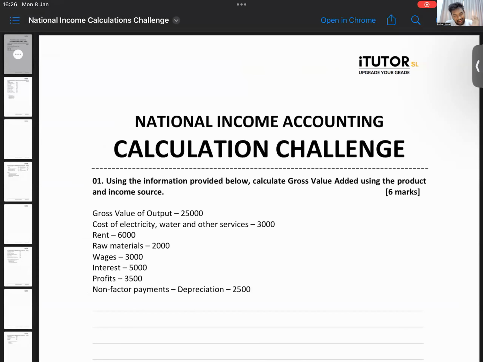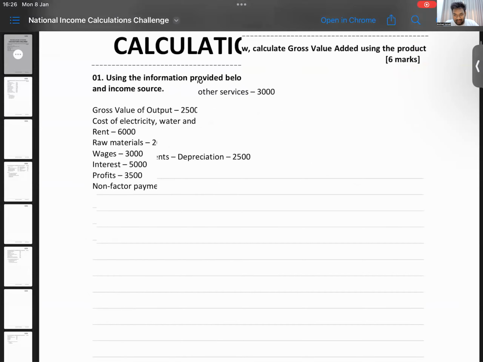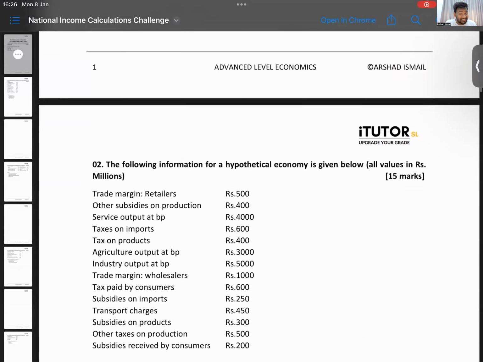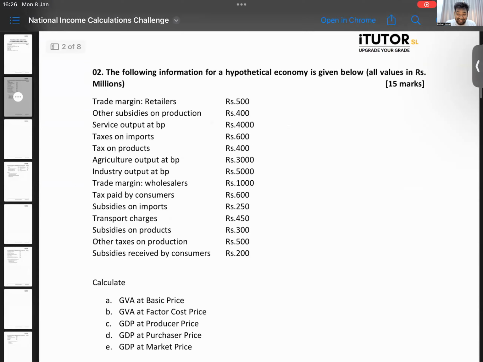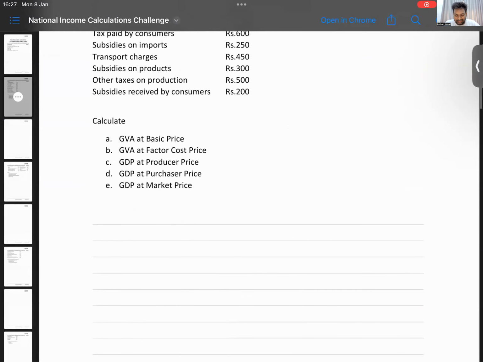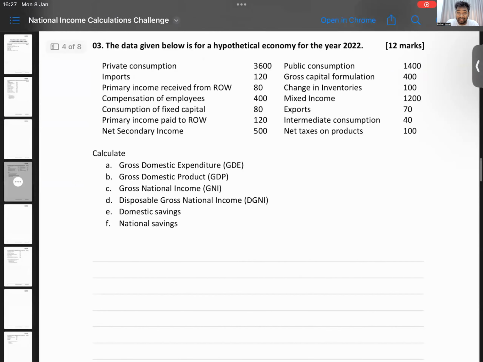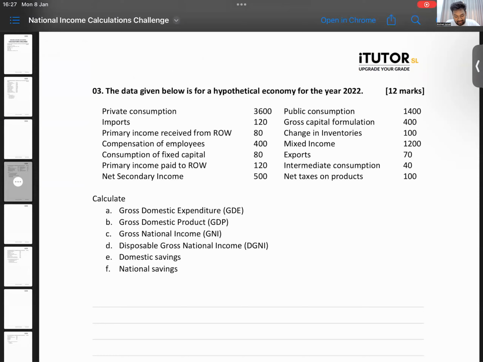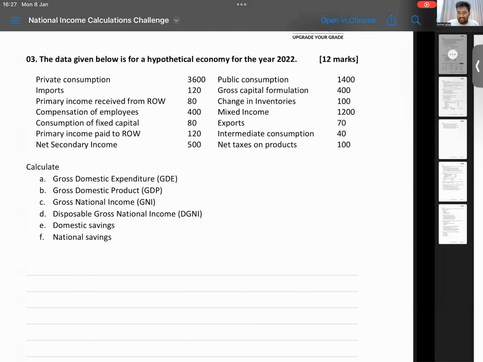The answers I will give after the challenge is over. Right now, you don't have the answers. There are 5 questions for you all to do. Now, these questions are hard. They're not easy. That's why it's called a challenge. It's harder than the A-level question. After the unit is done, you can try out these calculations. So there are 5 calculations on that area.